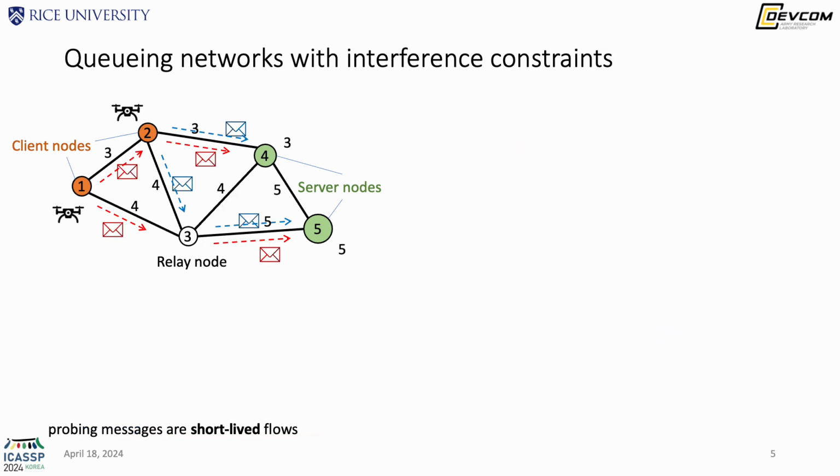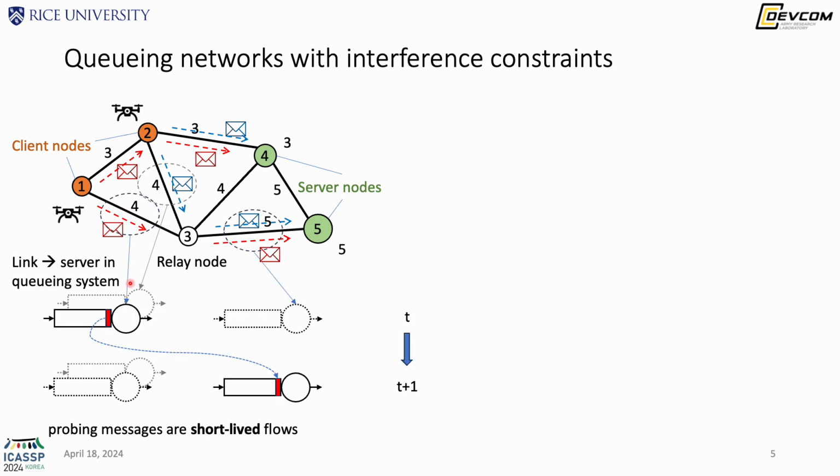The reason for this phenomenon is that the wireless network can be modeled as a queuing network with interference constraints. Here each wireless link is modeled as a queuing system where the queues are buffers hosted on two ends of the link, and the link itself is modeled as a processor in the queuing model. When a packet is processed by the processor, it is transmitted from one end of the link to the other end.